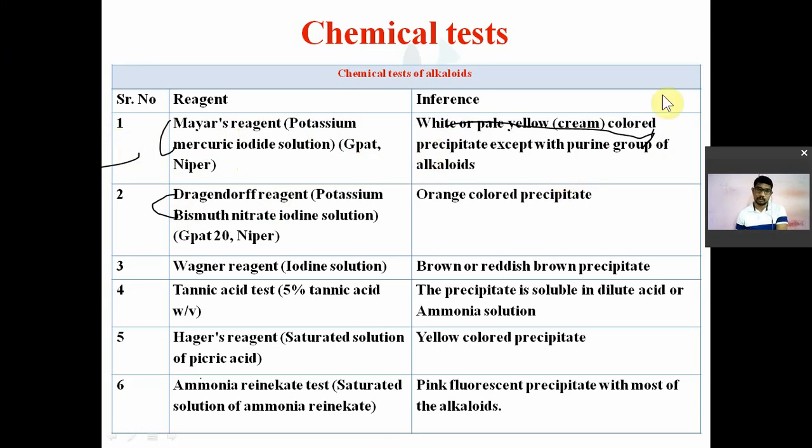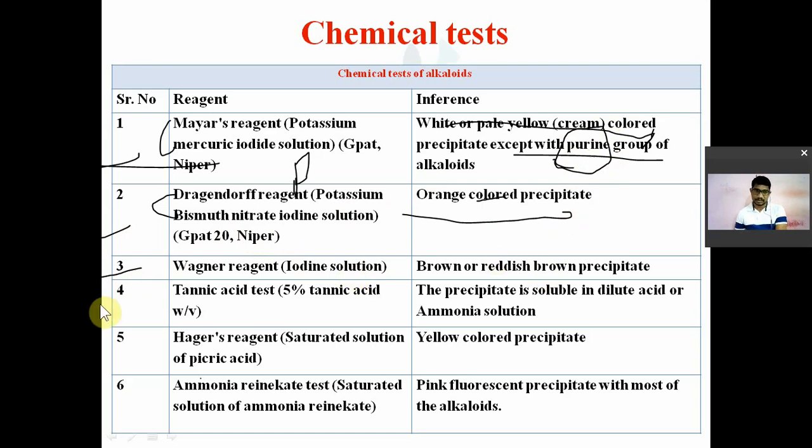Remember, all kinds of alkaloids give Mayer's test positive except the purine group of alkaloids, for which you have the murexide test. Dragendorff's reagent, potassium bismuth iodide solution, gives an orange colored precipitate.